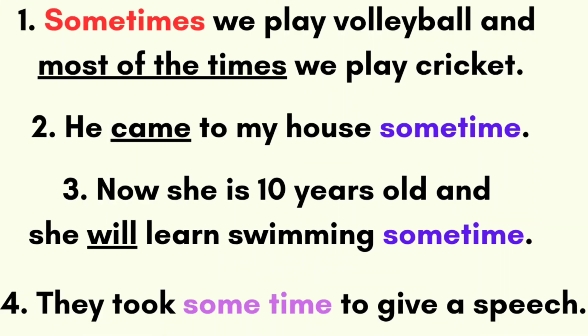Here are another 4 sentences. Sometimes we play volleyball and most of the time we play cricket. Here sometimes means one time, two times, 10 times, 15 times. So a particular how many times is not mentioned, right? Sometimes means it's a general statement. Most of the time we play cricket, which means we spend a lot of time playing cricket rather than volleyball.